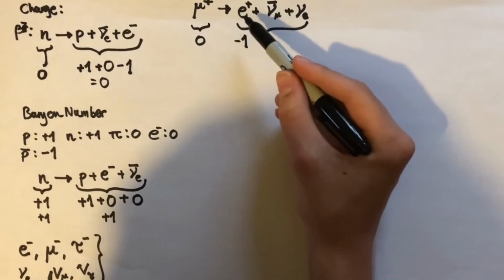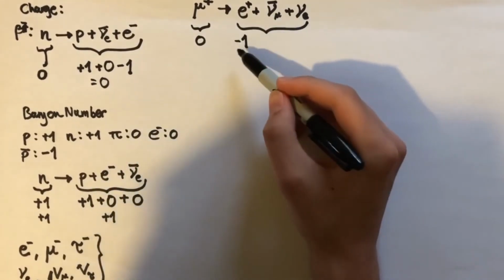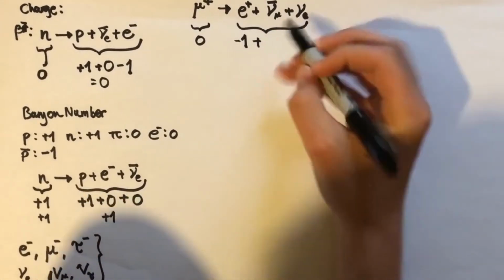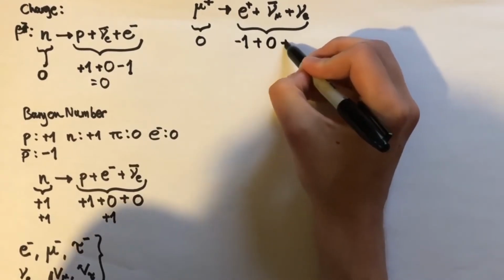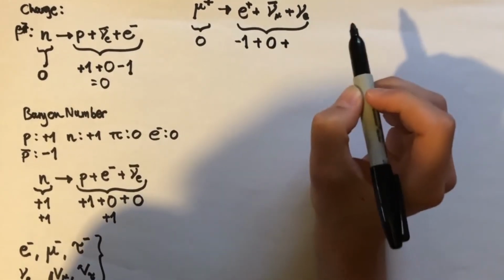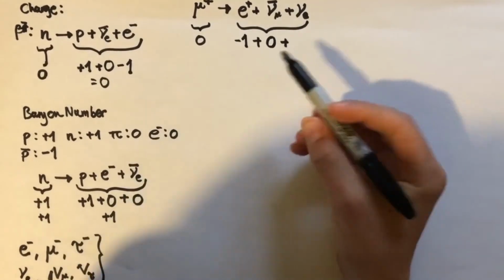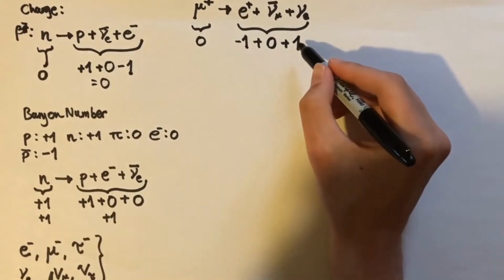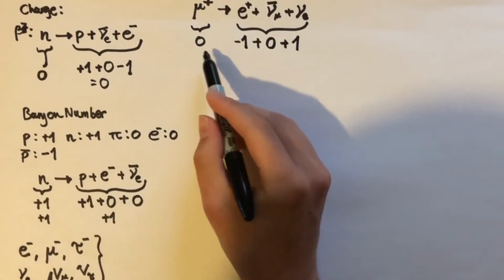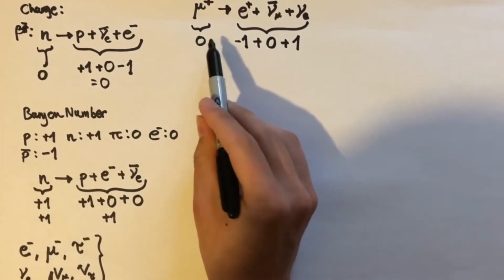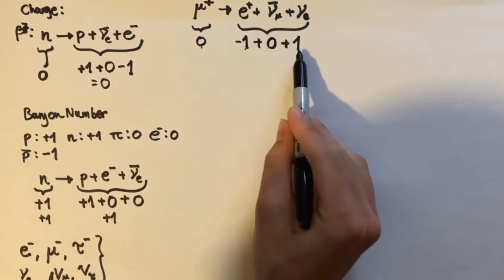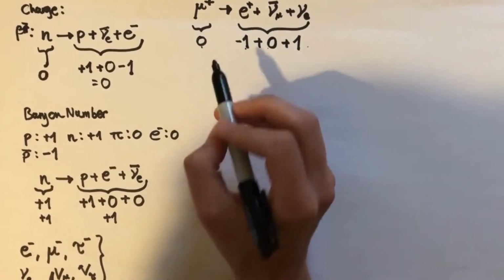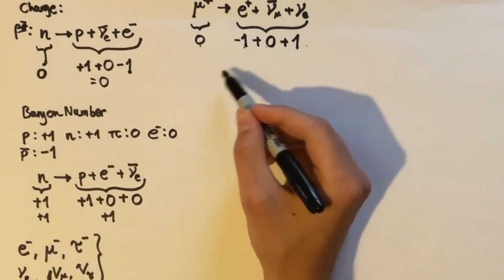So the positron has an electron lepton number of -1, and this anti-mu neutrino has nothing to do with electrons, so it's 0. And we've got the electron neutrino. Now that's a normal particle, not an antiparticle, so it's going to have an electron lepton number of 1. So do these two sides equal? Well, yes they do. 0 equals -1 plus 0 plus 1. These two just add to give 0, and so electron lepton number before and after this reaction is 0.